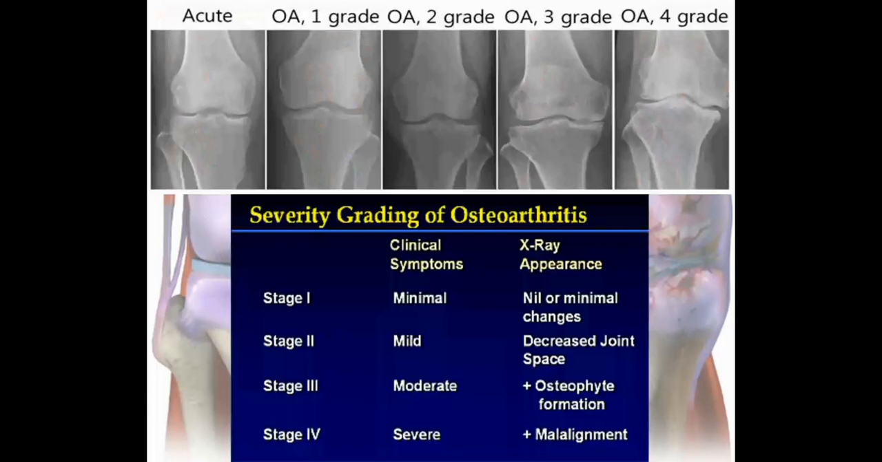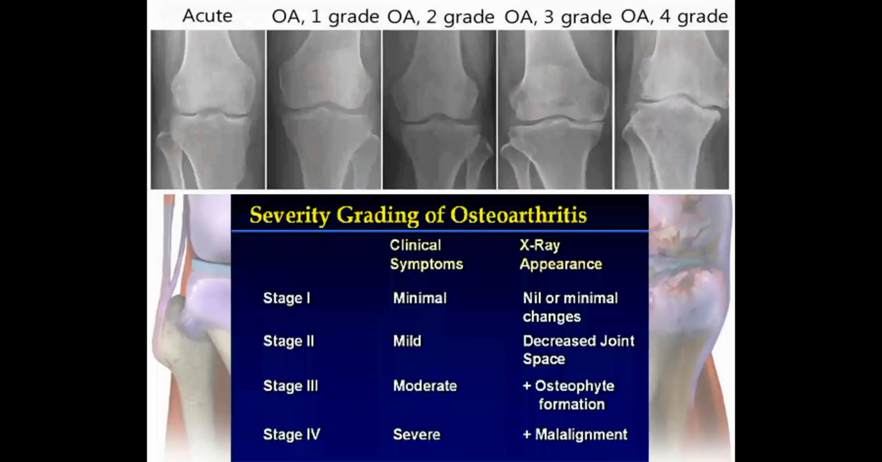In the top picture, the first X-ray shows the normal changes. In the second picture we can see OA grade 1. The third picture shows OA grade 2. The fourth picture shows grade 3 OA, and the last picture shows grade 4 osteoarthritis of the knee joint.